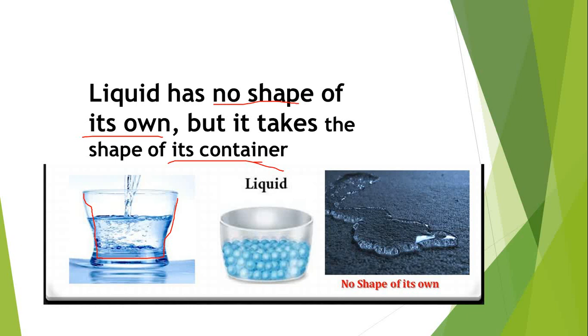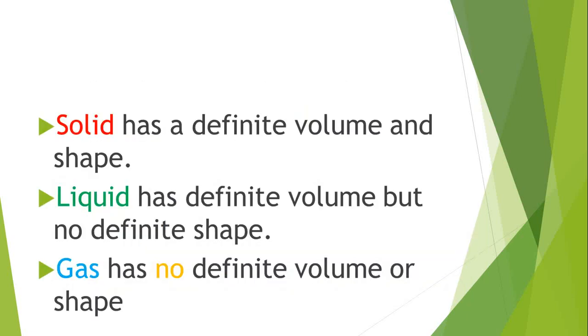And if I put it in this container, in this shape, it takes the shape of the container. If I pour it on the ground, it takes the shape of the ground as well. So it doesn't have a specific shape, no shape of its own. It takes the shape of its container. Whenever the water is poured or put inside whatever container, it takes its shape.